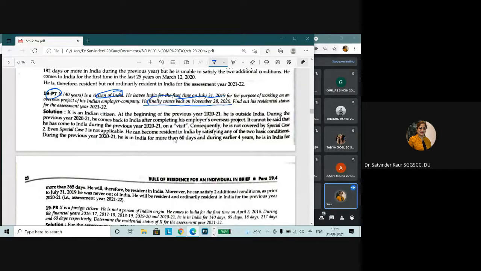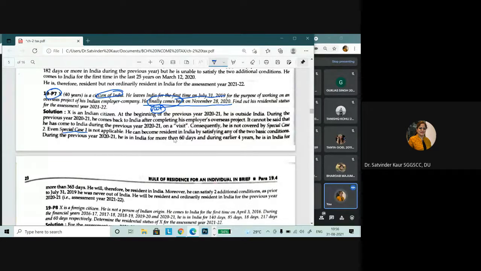So this particular point is important. If he would have come for a visit to India, that he would have come to meet his parents and family, etc., then in that particular scenario, this 60 days exemption, that is the special case 2, we would have put him. So, when we talk about the special case 1, a member of Indian ship or leaving country for employment purposes, he is covered under special case 1, and the person of Indian origin is covered under special case 2.